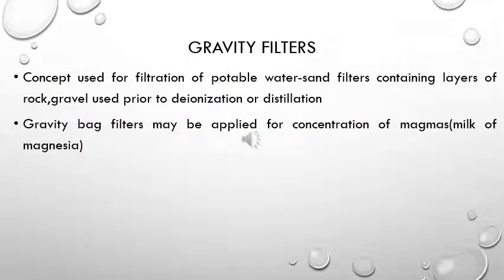Gravity filters. This concept is generally used for filtration of potable waters by municipalities. So what happens is whatever water we get from a source is first subjected to sand filters. Now these filters contain layers of rocks and gravels. So the water which comes out of this filter would be free from the insoluble solids, and then it is subjected to deionization or distillation.